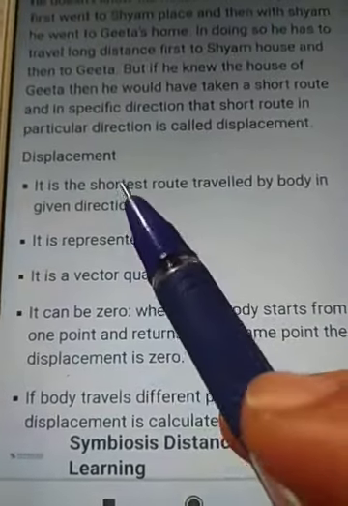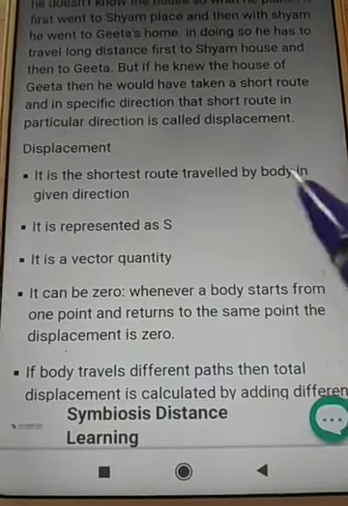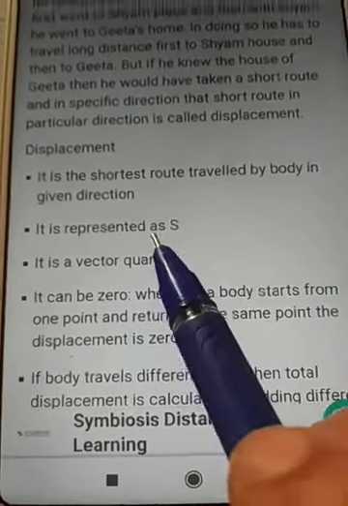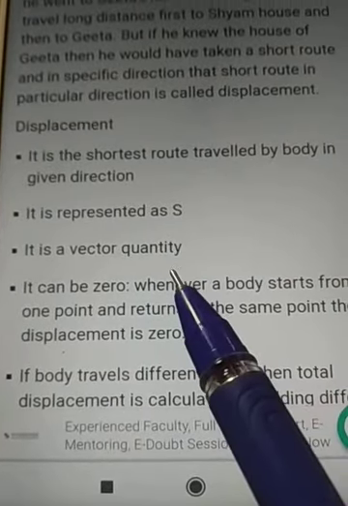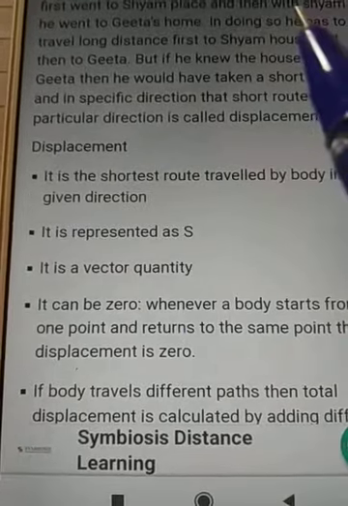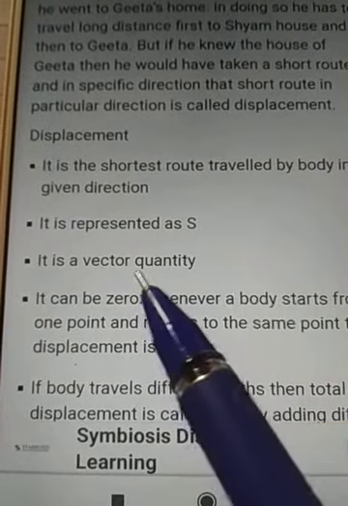So displacement is the shortest route traveled by a body in a given direction. Represented by S, it is a vector quantity. Distance is a scalar quantity and displacement is a vector quantity.